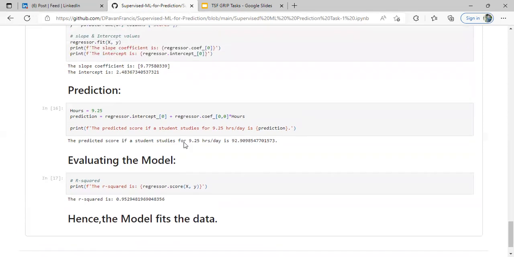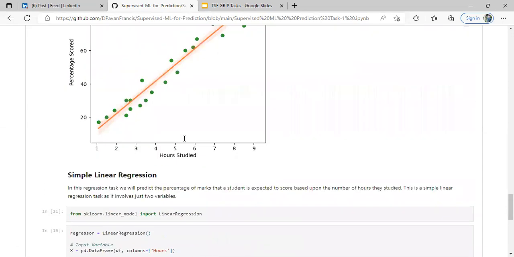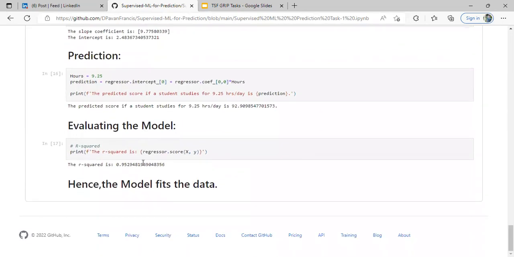Hence the prediction is that if a student studies for 9.25 hours per day, he will get a percentage of 92.90. This is the prediction I have made.